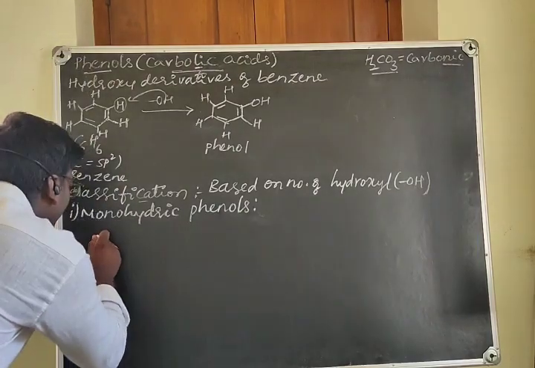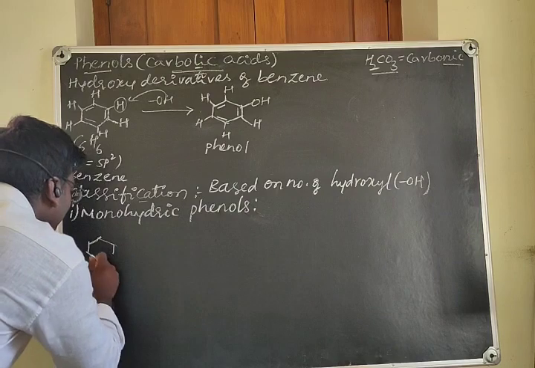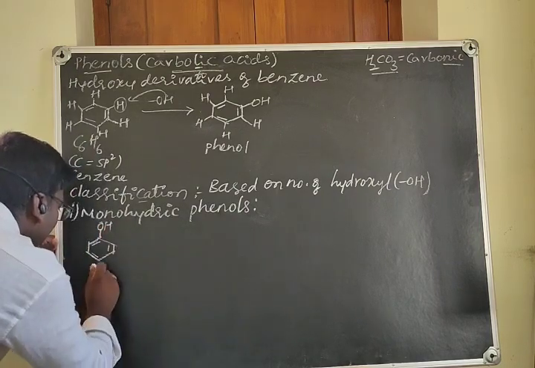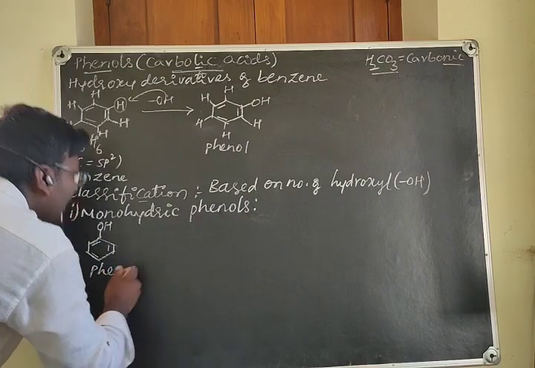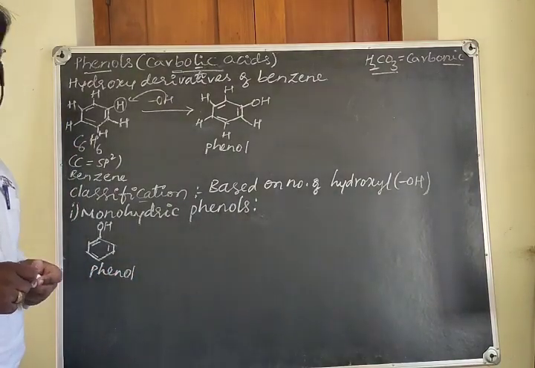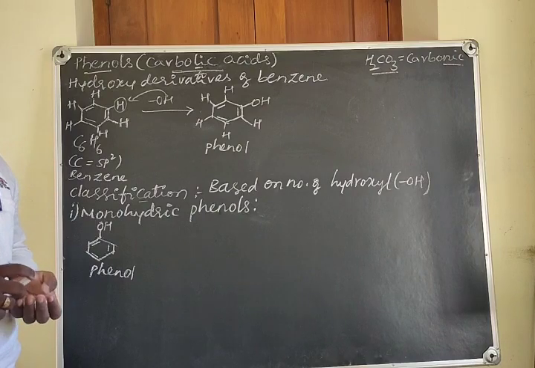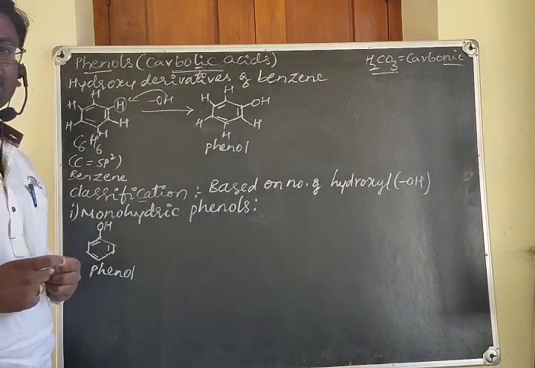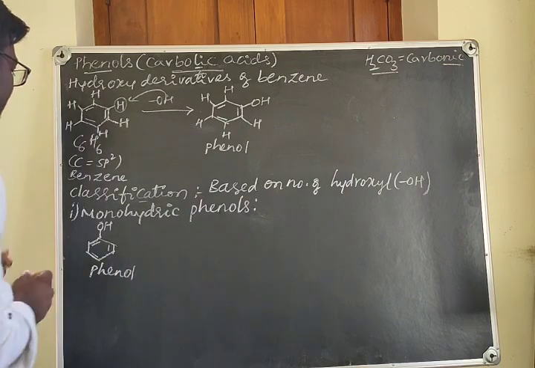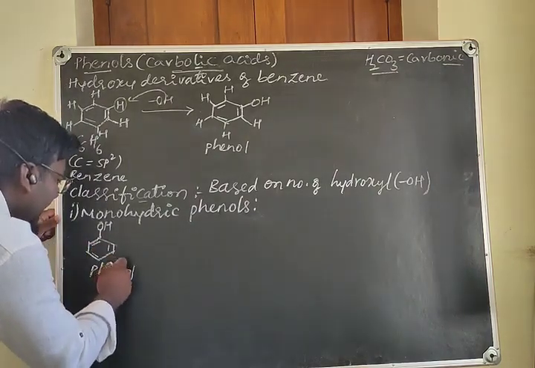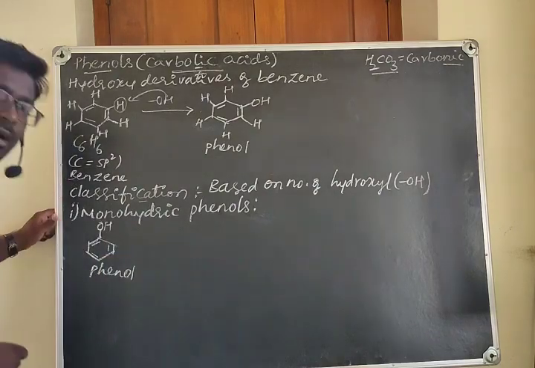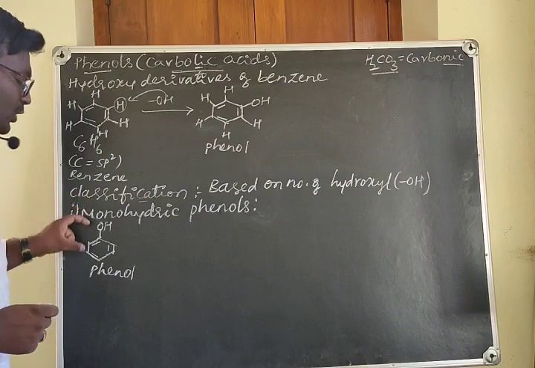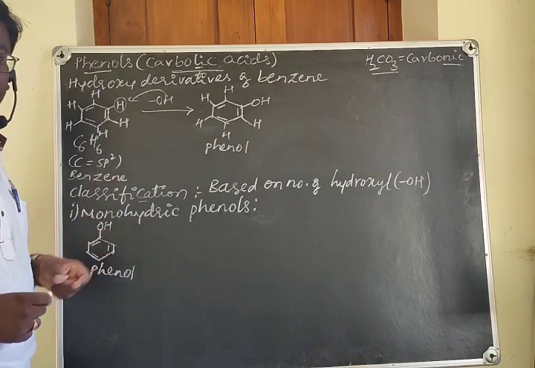The first one is phenol, because phenol is a monohydric. Here we shall also discuss the nomenclature of the compounds simultaneously. Along with the classification of the compounds, we shall also consider nomenclature. In the common system we call this compound phenol, and it is also the preferred IUPAC name of the compound.